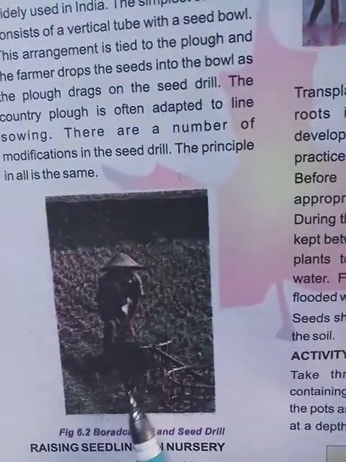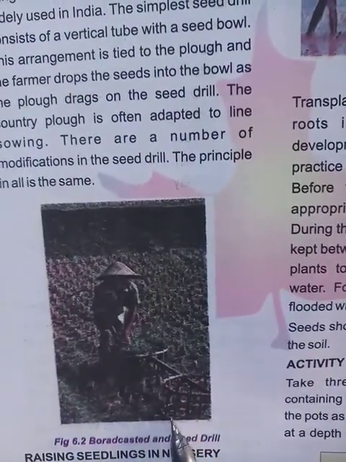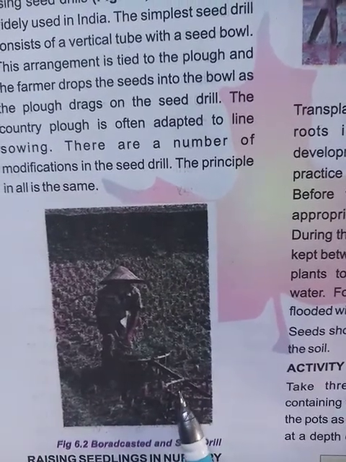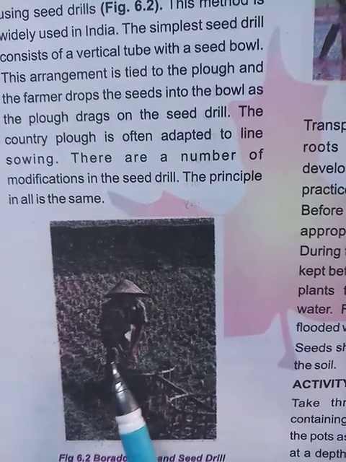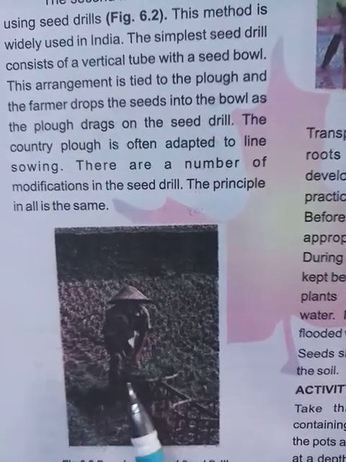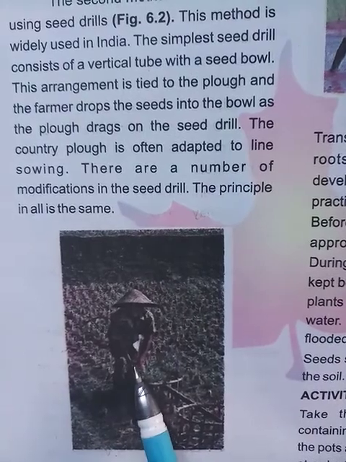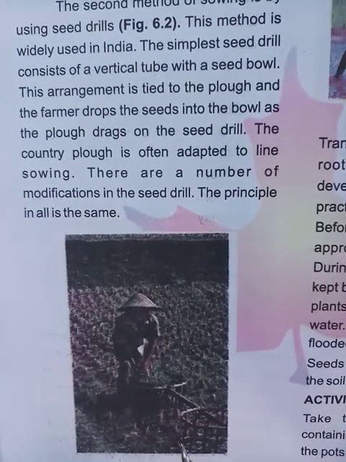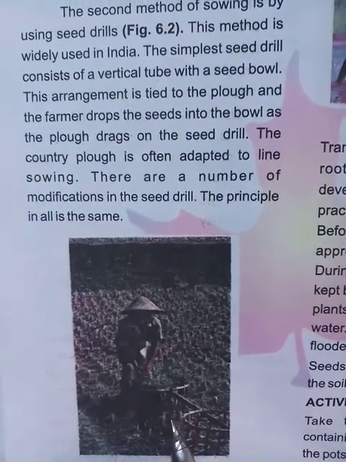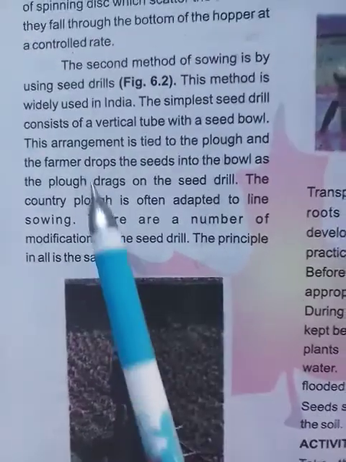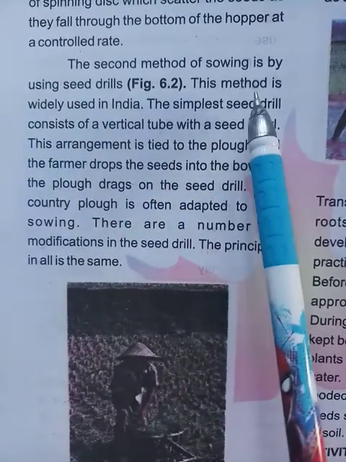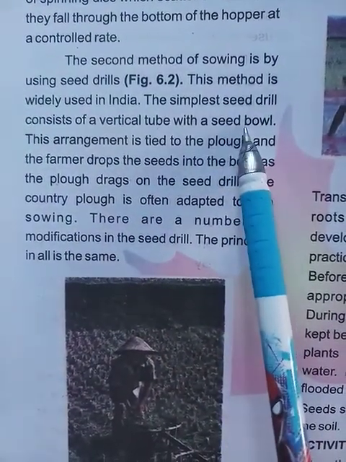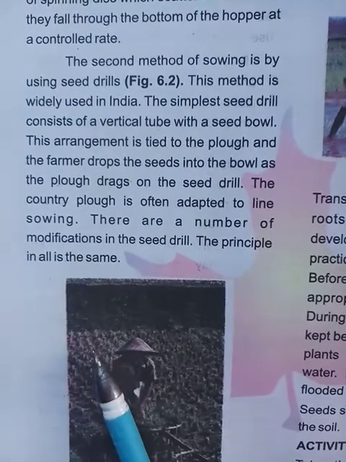So in the seed drill, there is a tube-like structure in which the seeds are dropped, and there is a plow. The plow basically plows the field, and the seed is drawn into the soil in a line as it is a vertical tube. This vertical tube consists of a seed bowl. Okay? So this is mostly practiced in India.